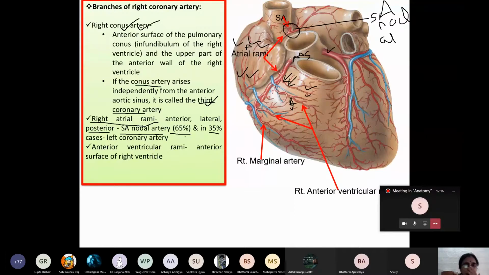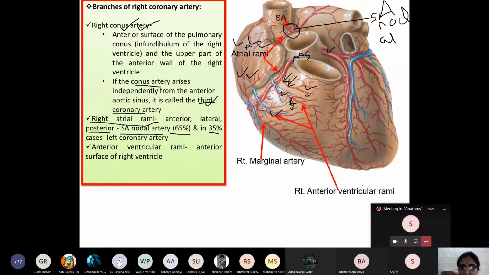Okay, and in addition to it, there are small branches which are supplying the ventricles. What are these branches that I have labeled, my dear student? You know this, I have labeled it here. These are the right anterior or anterior ventricular rami, which supply the anterior surface of which ventricle? Right ventricle. Okay, clear.